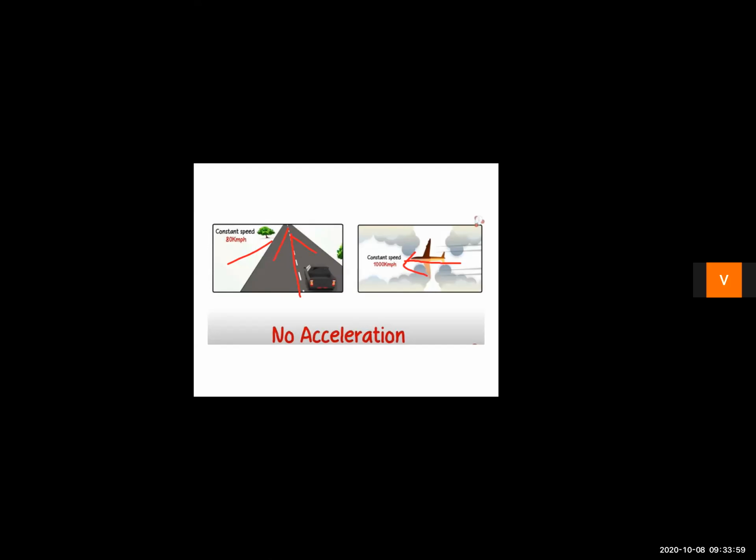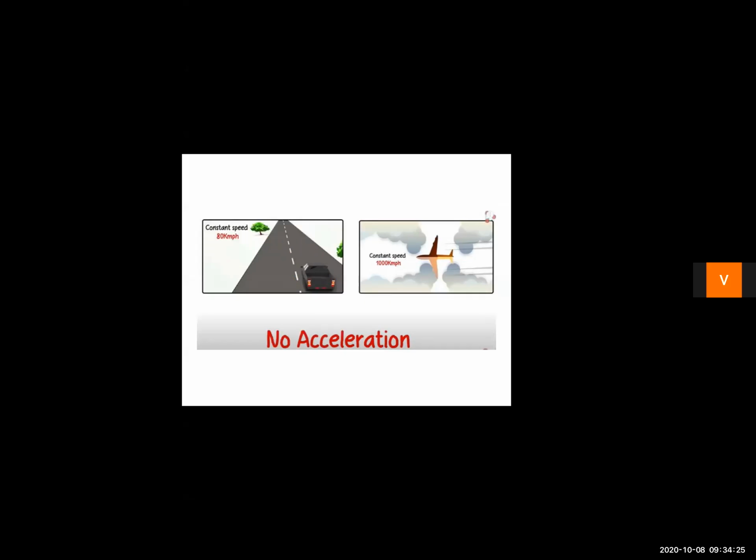Now, as both the car and the aeroplane are moving with a constant speed, means the magnitude is constant, as well as they are moving on a straight path, means the direction is not changing. So velocity is not changing, velocity is constant. So as the velocity is constant, there is no acceleration involved in this.